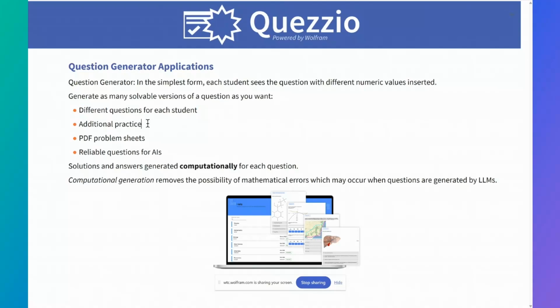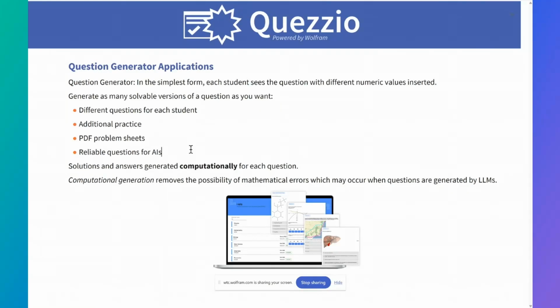If you're a student who's just completed an assignment and feels that some additional practice could help to get this to sink into your brain or just improve your understanding, question generators are a really good way of doing that. Question generators allow you to generate PDF problem worksheets, and they're a good, reliable way of providing reliable questions to AIs. The solutions and answers in these are generated computationally for each question. So what we mean by that is that there is code that is run each time we generate a question.